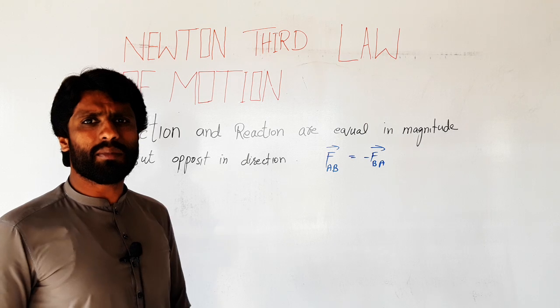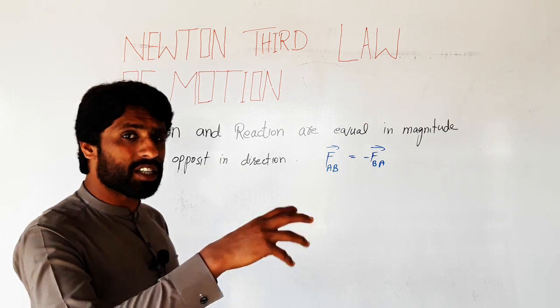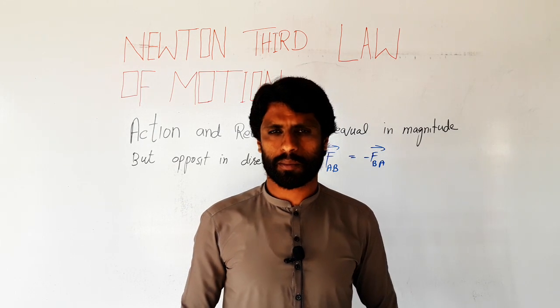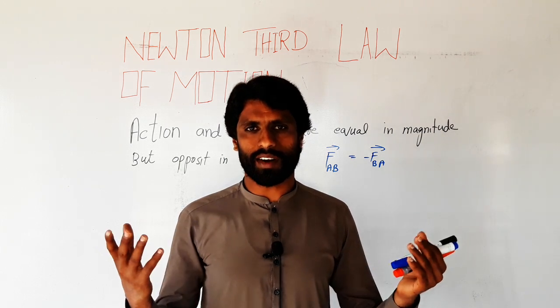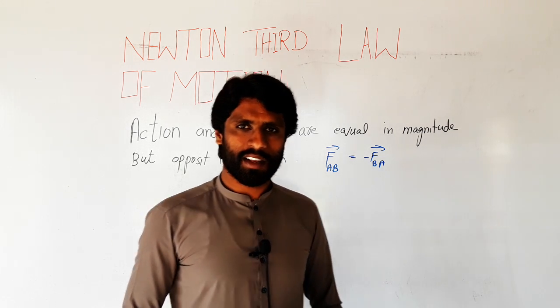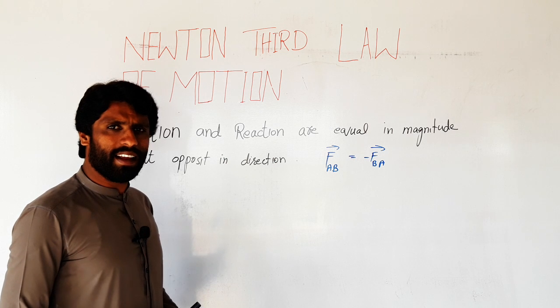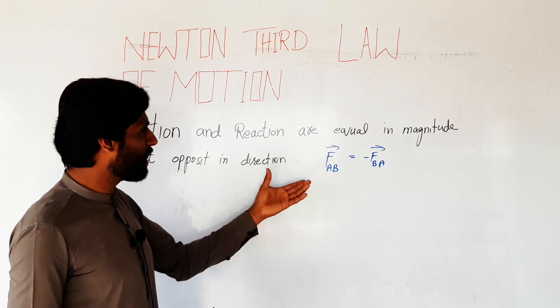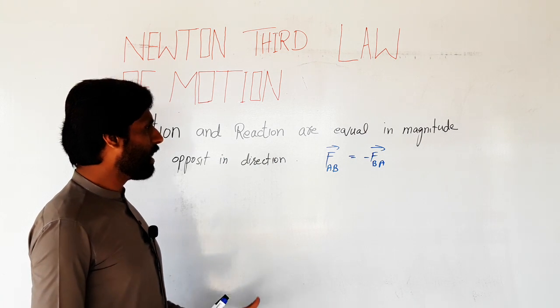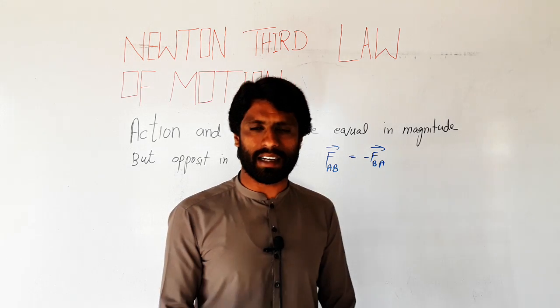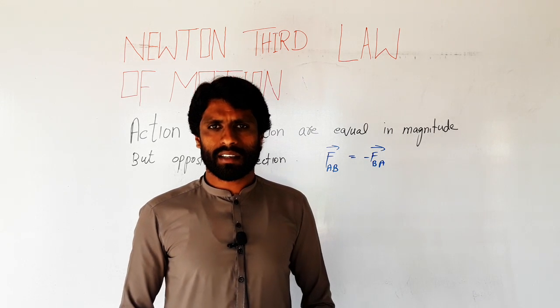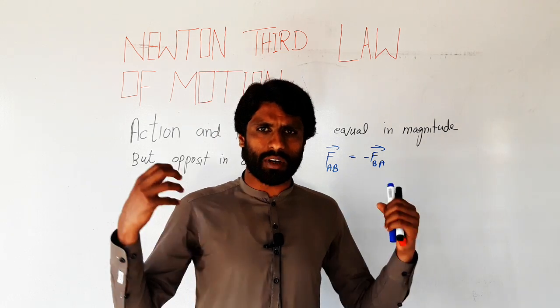But sometimes the reaction is not equal to the action. What is this? Did Newton tell a lie? Newton says that action and reaction are equal in magnitude but opposite in direction, but practically we see that in some cases the reaction is not equal to the action.